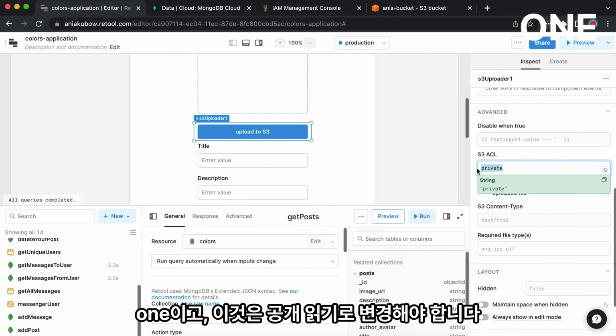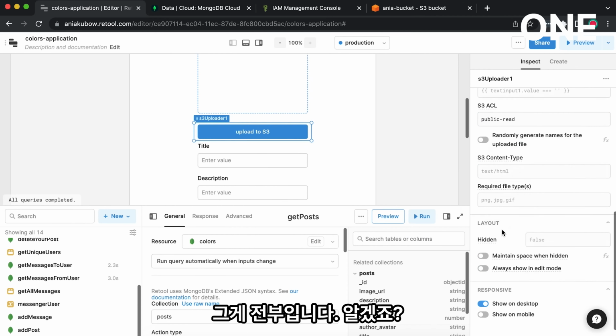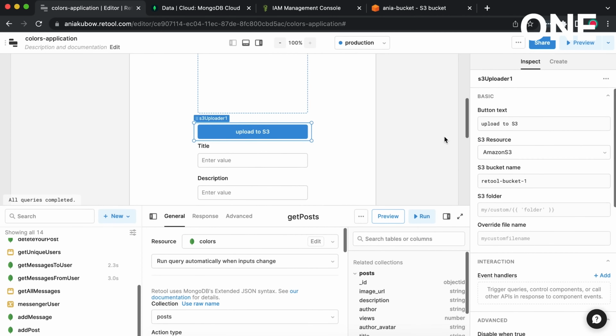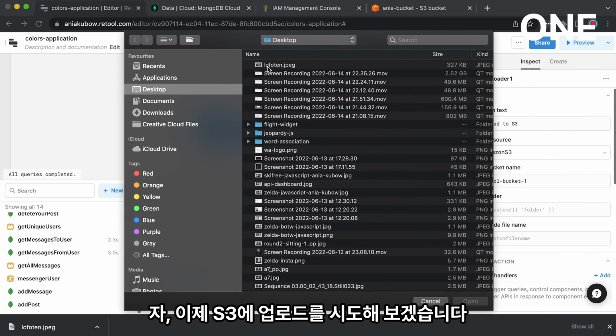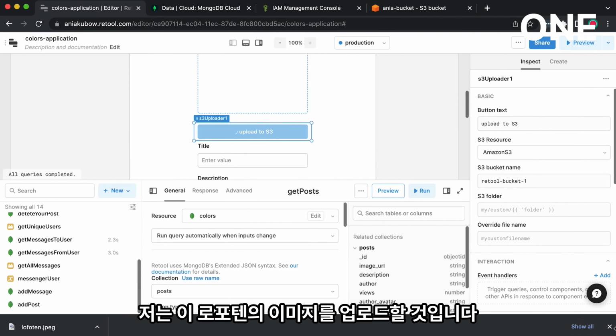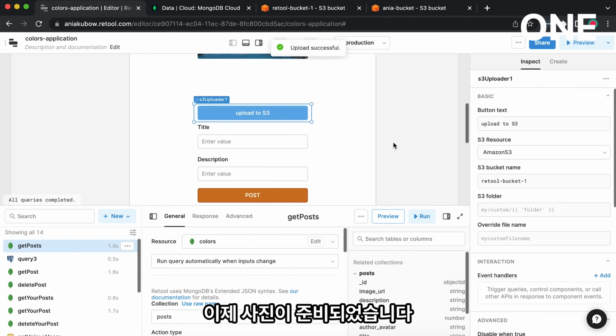And this we're going to have to change to public read. And that should be it. Okay, so now let's try upload to S3. So I'm going to upload this image of Lofferton. And ta-da! There we have the picture.